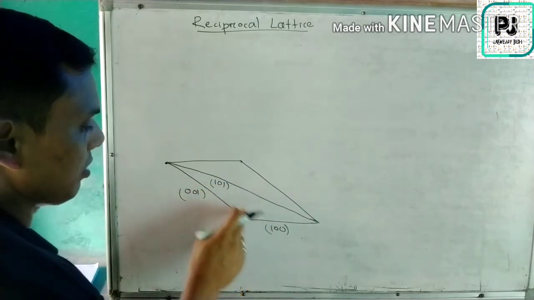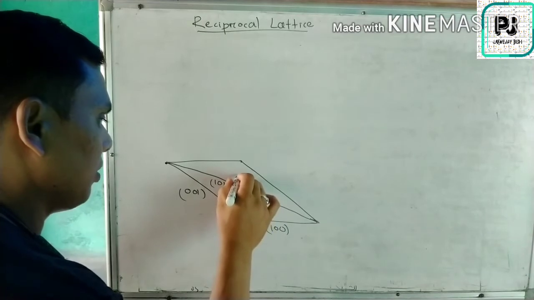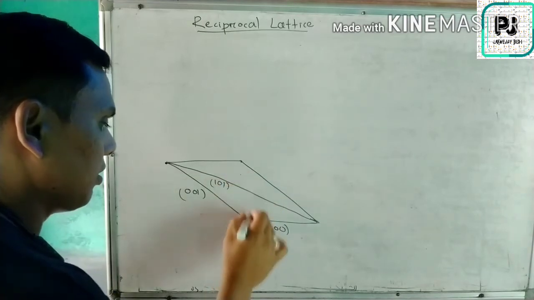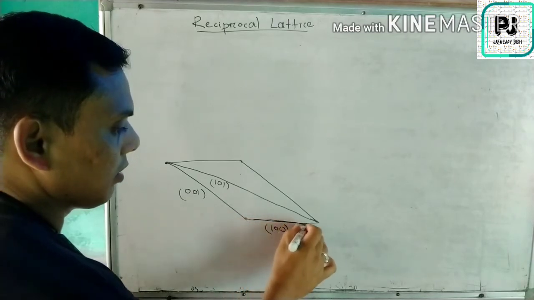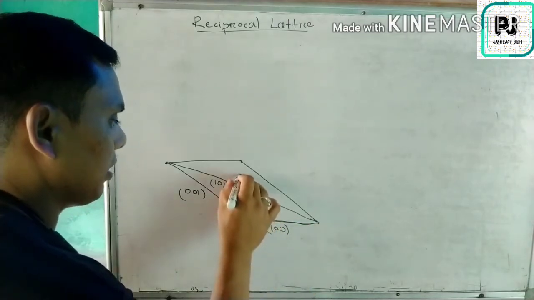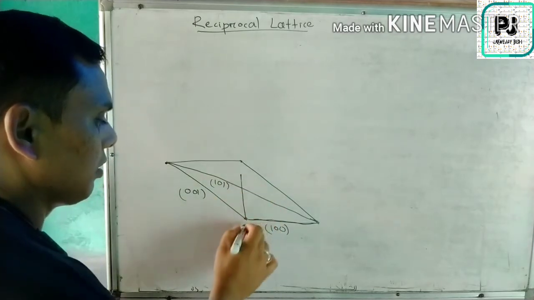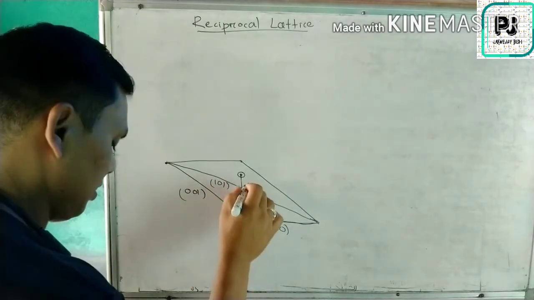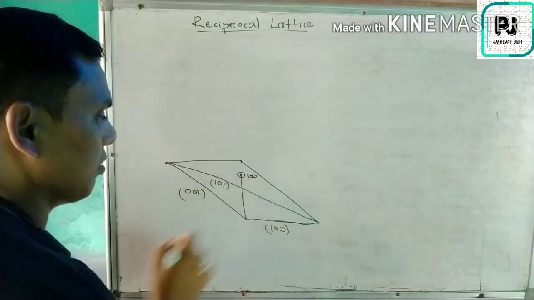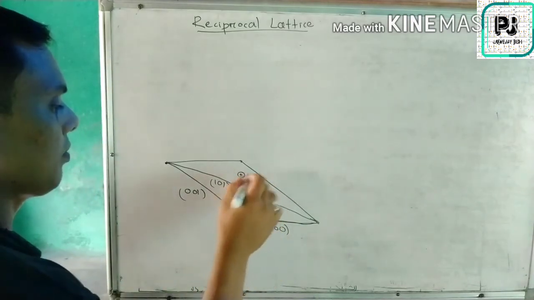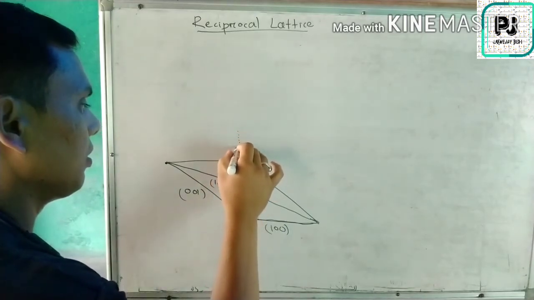Three things are there, 1, 2 and 3. For the first one, for this side, we make a perpendicular. This makes 90 degrees, so this is 1 0 0. Now we take another point also for that.